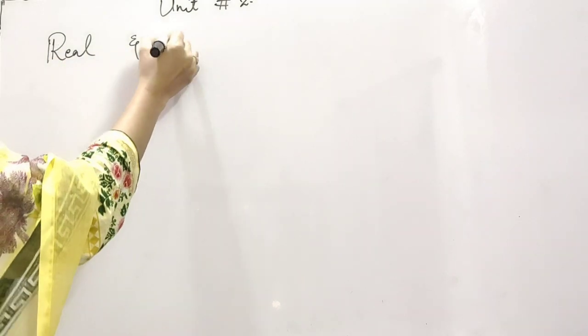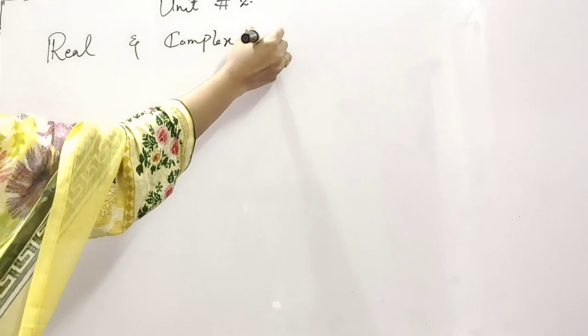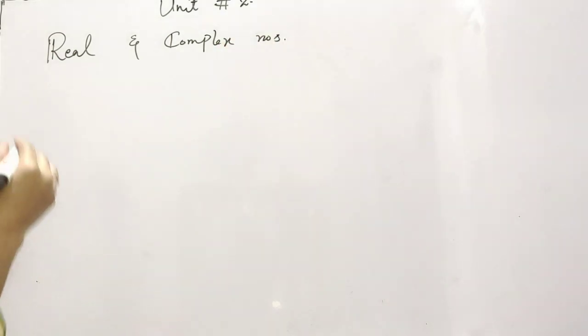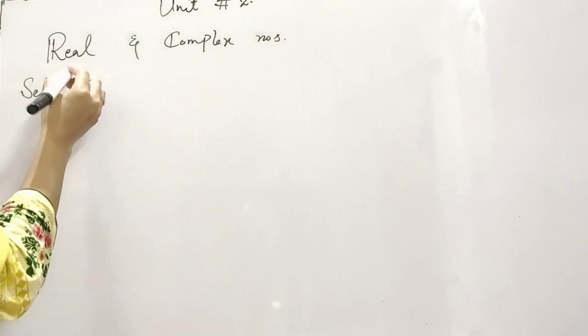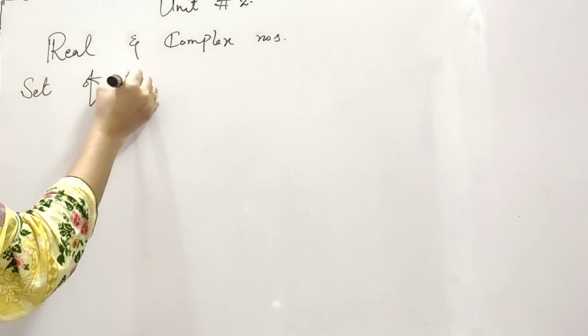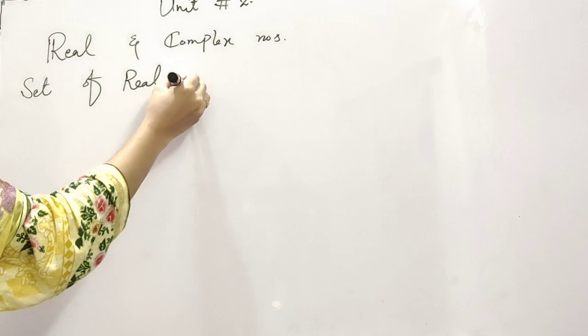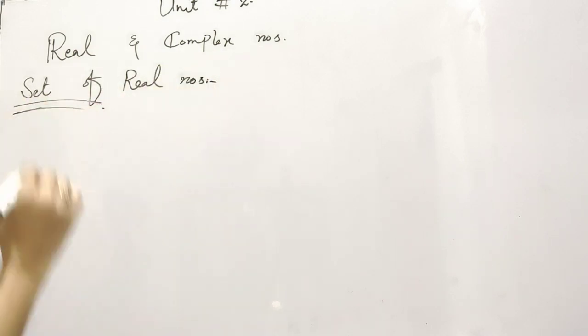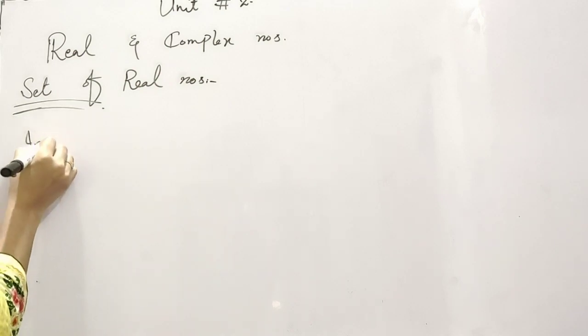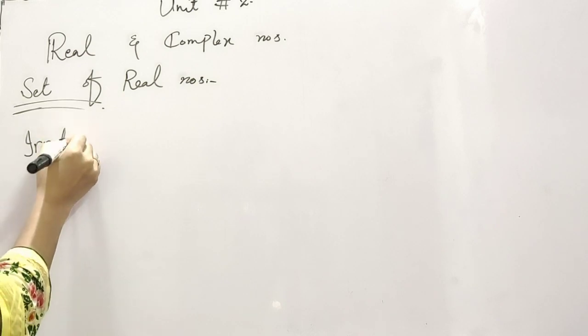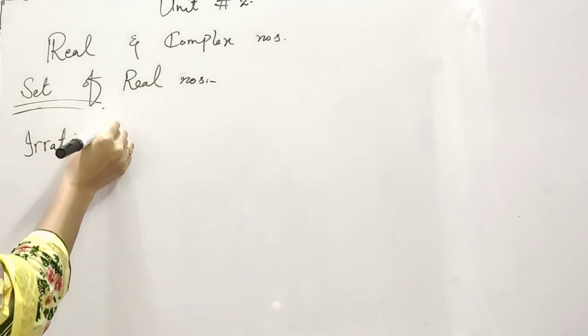In our last video, we learned from the definition of second unit about the real and complex numbers, and we start the topic set of real numbers. First we learned about the rational numbers. Now we will learn about the irrational numbers.